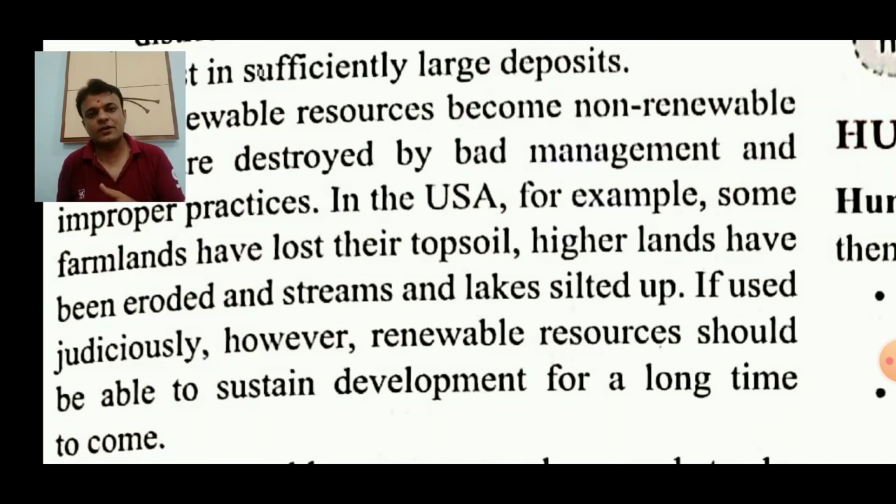But when water is not available in enough amount, then that silt will be higher, right? So they are silted up, it means the water will be of very low quantity or water is obsolete from those sources. So these happen because of careless use, overuse, bad management or improper practice.